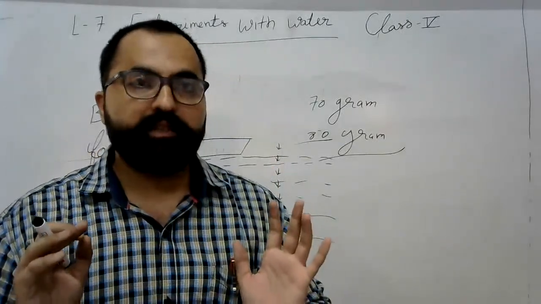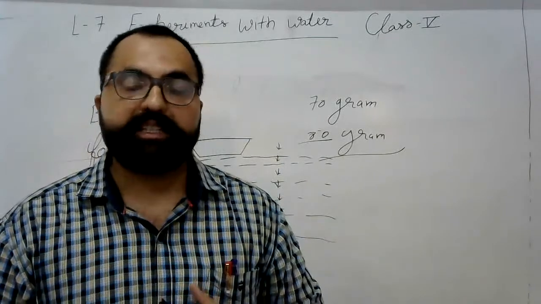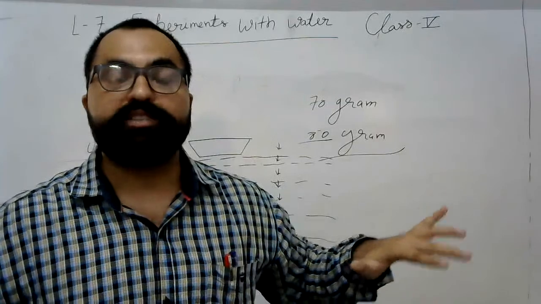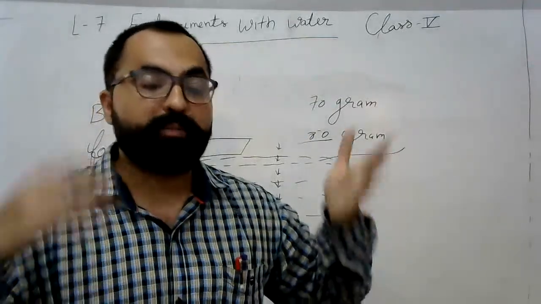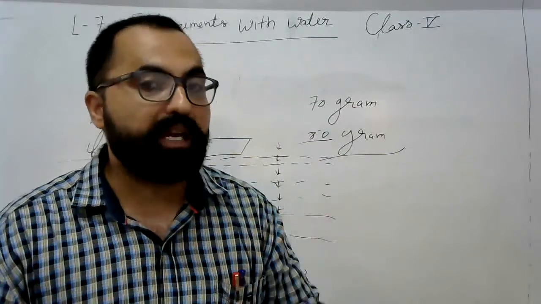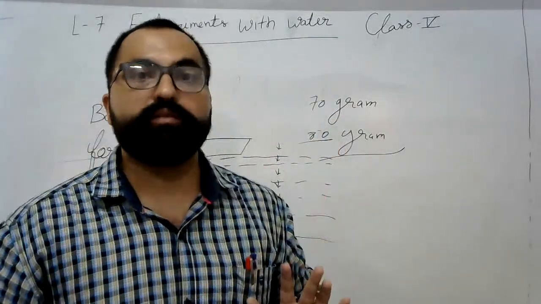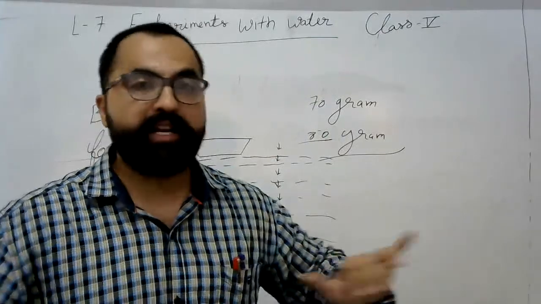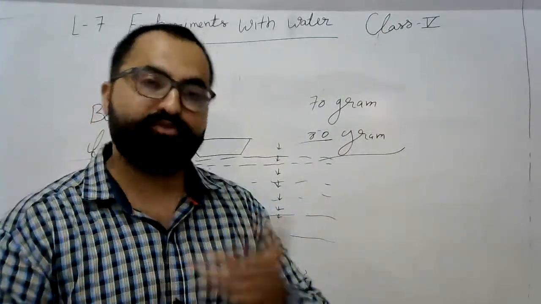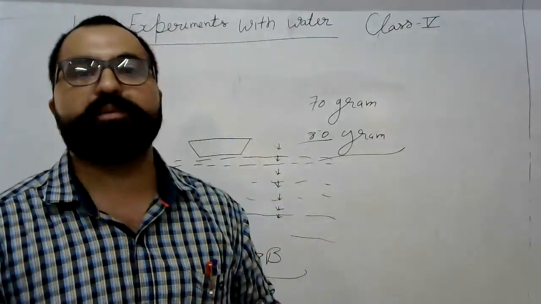Clear? You learn swimming when you displace more water than your body. As soon as you stop moving your hands and legs, when you are not displacing more water than your body weight, it means you will go down in the water. And when you move your hands and legs and displace more water than your body weight, then you start swimming. That's the logic behind it.